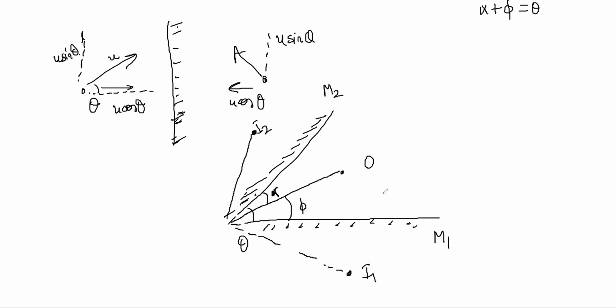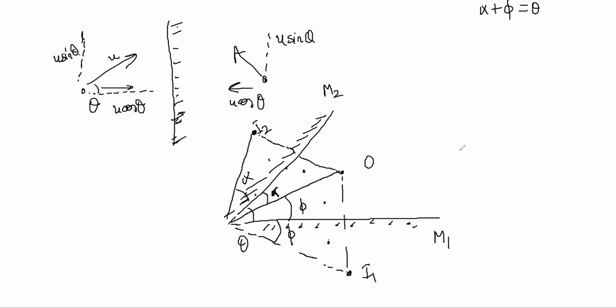Now this is a congruent triangle setup. This and this. So this angle is also phi, and this angle is also alpha, because this is a congruent triangle situation. Now I1 will act as the object for M2, and I2 will act as an object for the M1 mirror.